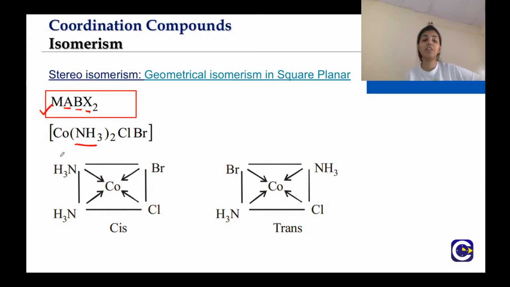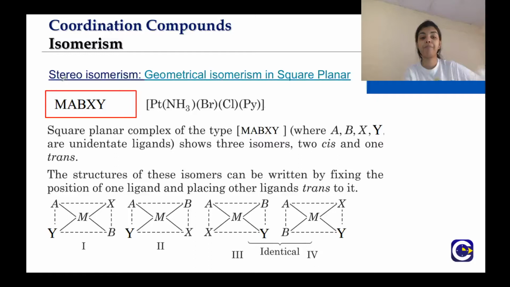Now the two NH3 can be cis to each other. Similarly, the two NH3 can be trans to each other. So these are the two types of geometrical isomers that are possible in square planar complexes of type MABX2.